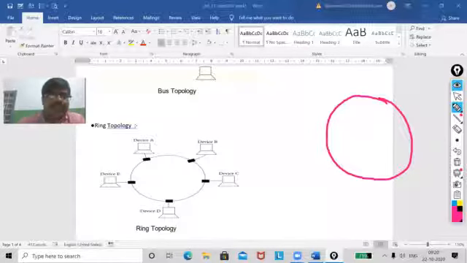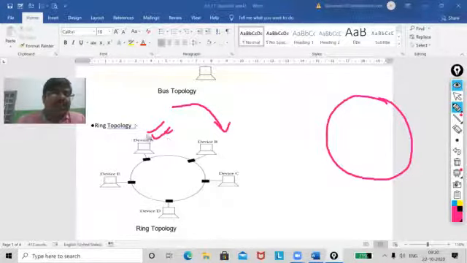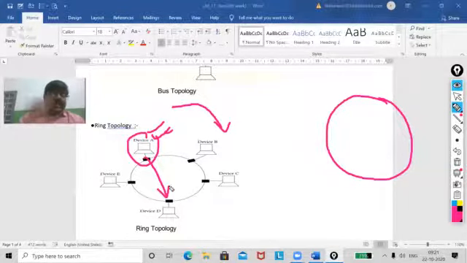You can see in the picture now. Suppose device A has to send a message, and it is in this fashion, and this device A is going to send it to D. It cannot go directly.